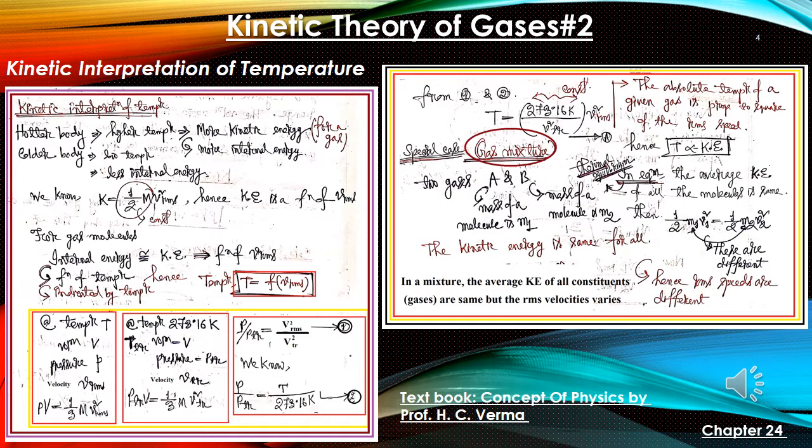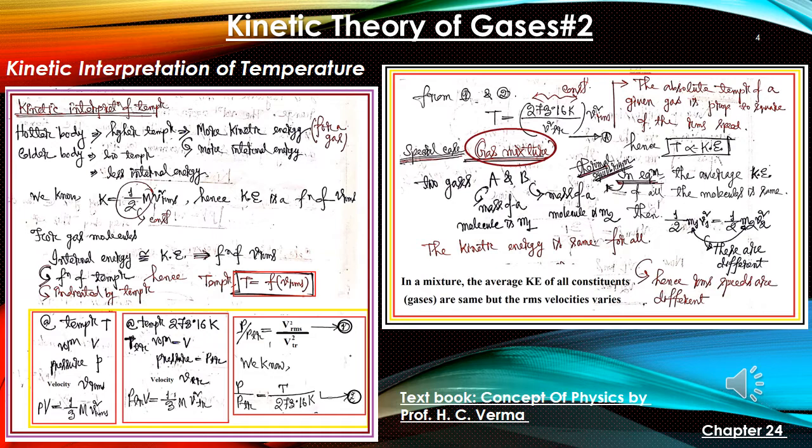Now if we take the ratio of these two, then we get that pressure by pressure at triple point is given as V square RMS by V square at triple point. Now we know that pressure by pressure of triple point equals temperature by 273.16 Kelvin. This relation we have got from our first lecture.